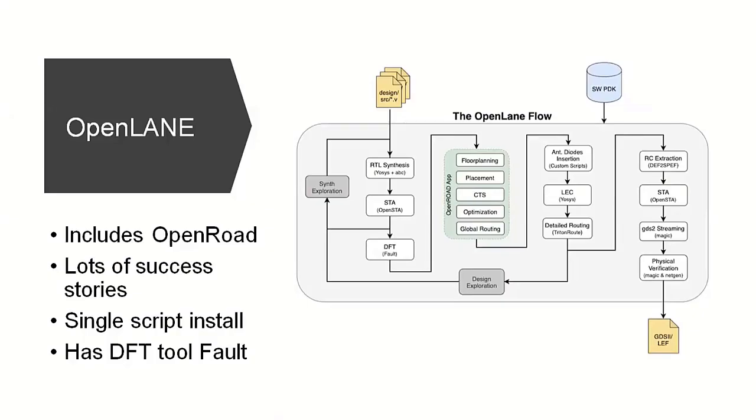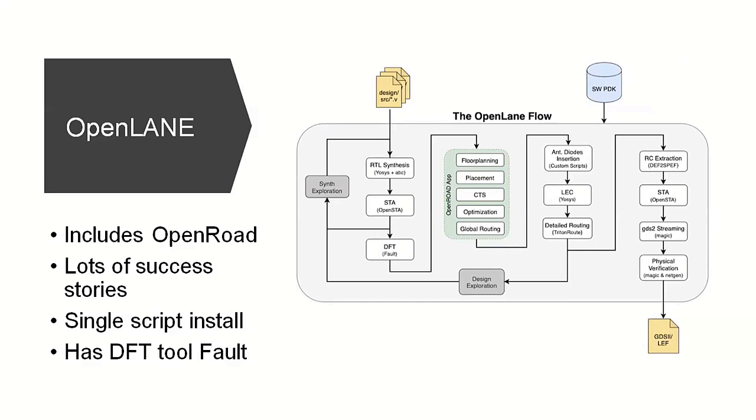OpenLane, what is there inside OpenLane? It includes OpenROAD. You can say it's a superset of OpenROAD. Means OpenLane has all the tools from OpenROAD, plus in addition some other open source tools.